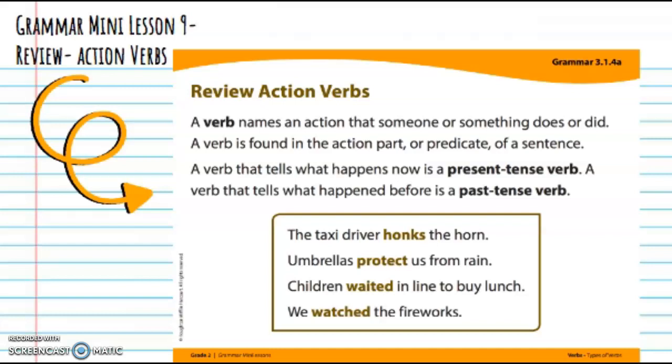A verb that tells what happens now is a present tense verb. A verb that tells what happened before is a past tense verb.